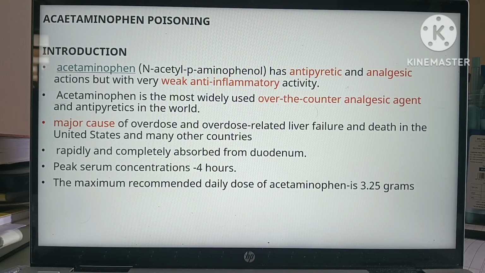So acetaminophen has antipyretic and analgesic actions, but with very weak anti-inflammatory activity, and it is the most widely used over-the-counter analgesic agent and antipyretic in the world. It is a major cause of overdose and overdose-related liver failure and death in the United States and many other countries. It is rapidly and completely absorbed from the duodenum. The peak serum concentration is achieved at 4 hours. The maximum recommended daily dose of acetaminophen is 3.25 grams.